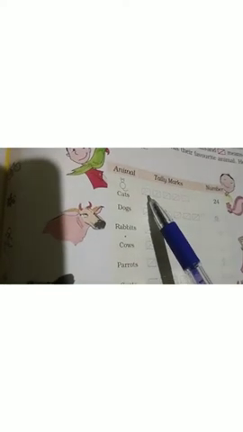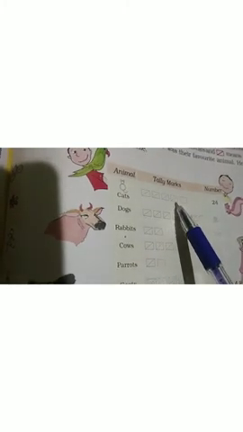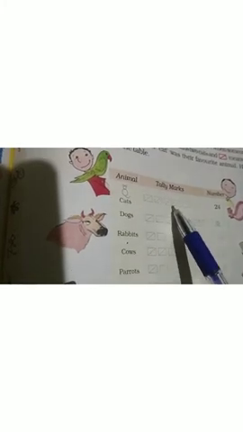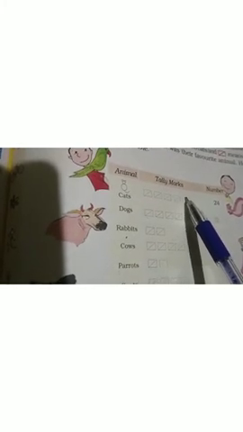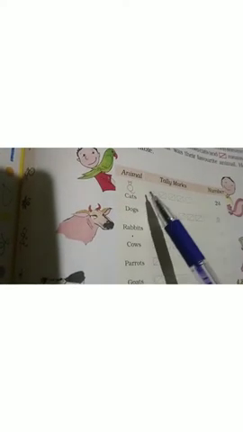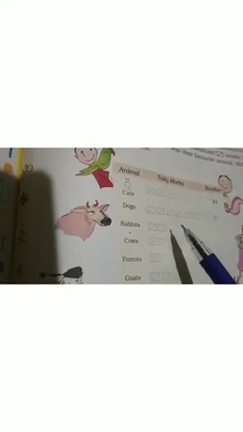How can we count? By going through the tally marks. The animal name is given here, next the tally marks, then the number. Here, cats. 1, 2, 3, 4. 4 complete 5s are there. That is 5. 4 5s are 20. Then 1, 2, 3, 4. 24 cats are there. So 24 students like cats as a pet animal.